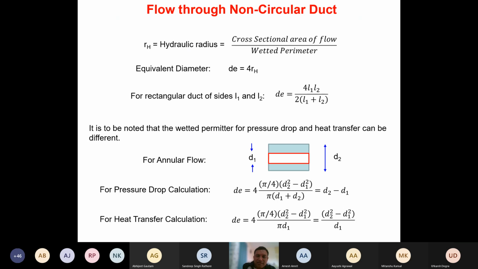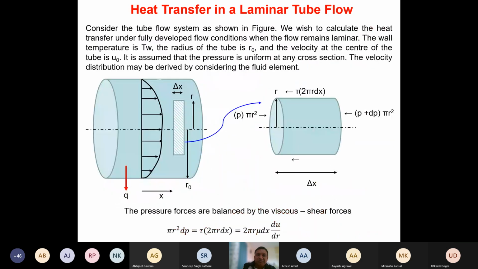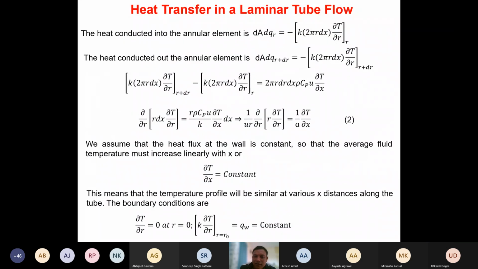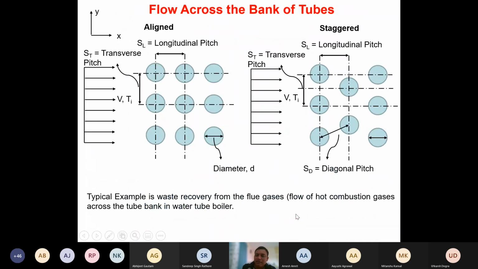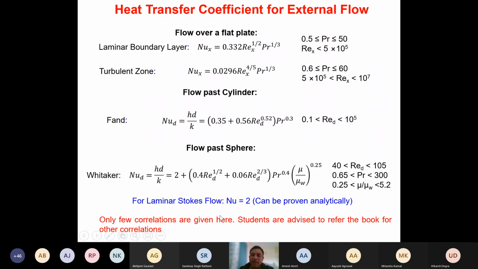So remember, in this case also we have started with some basics, isn't it? And then we have proven that the Nusselt number for the constant wall heat flux comes out to be 4.364. In a similar manner, if you do the analysis, you will get the Nusselt number equals 2 when we are looking at the flow past the sphere. That's why this correlation starts from 2 plus something.